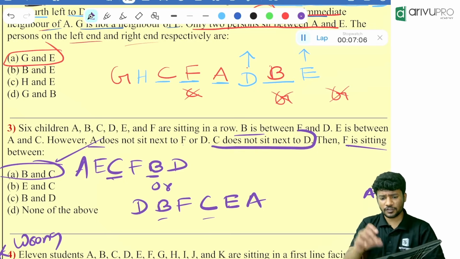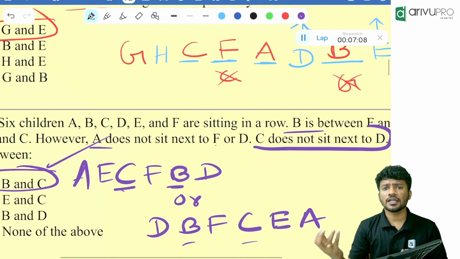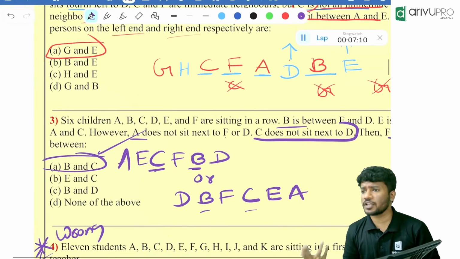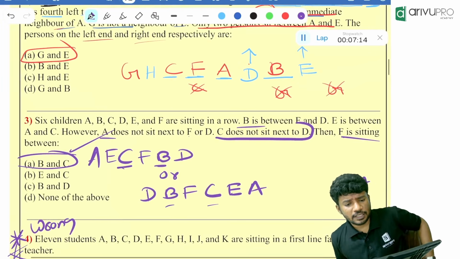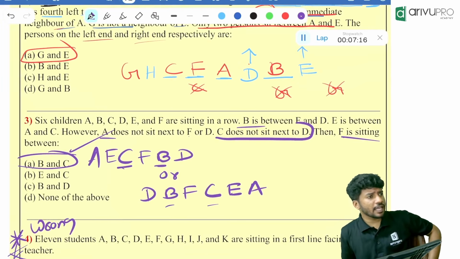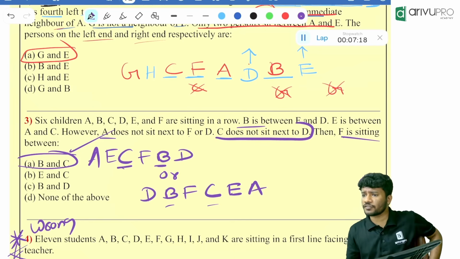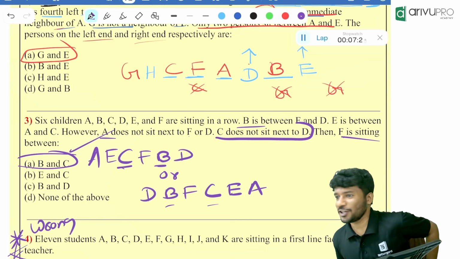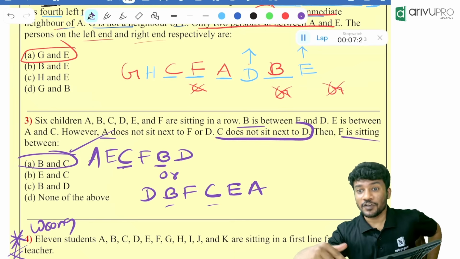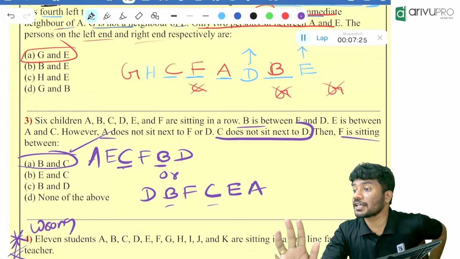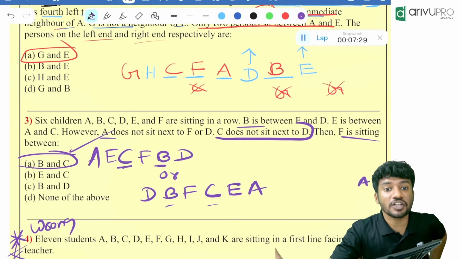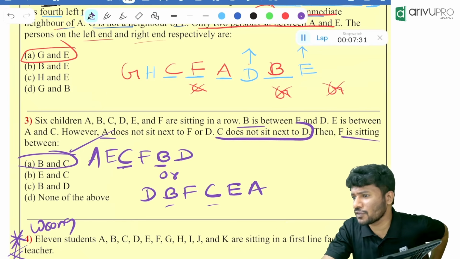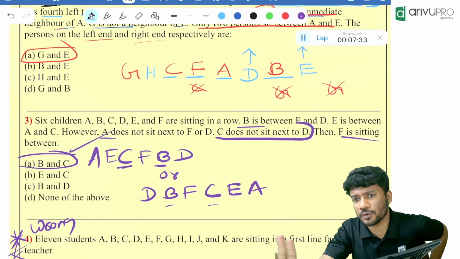Even if you had drawn the first picture, will you get the answer correctly? Yes. If you draw the second picture, will you get the answer correctly? Yes. Now, look at the question carefully. Did they mention any left of A or left of C or right of A or right of B and all? No. That's why whenever we are drawing one picture itself, we'll get the answer. If they are not mentioning left or right, you will get the answer. Even if you take one option and go about it, you will get the answer.